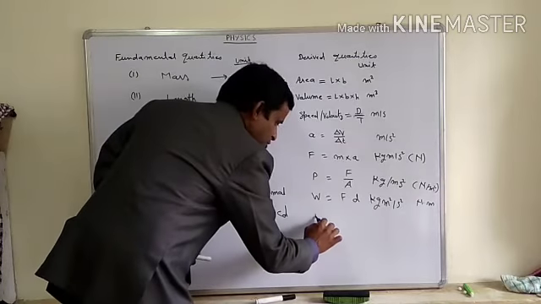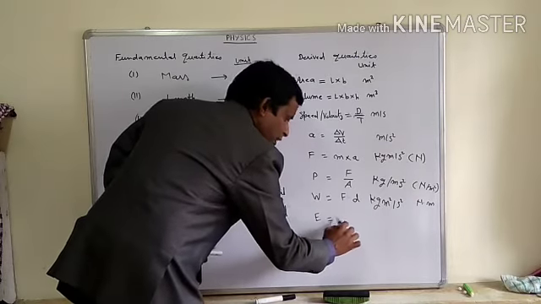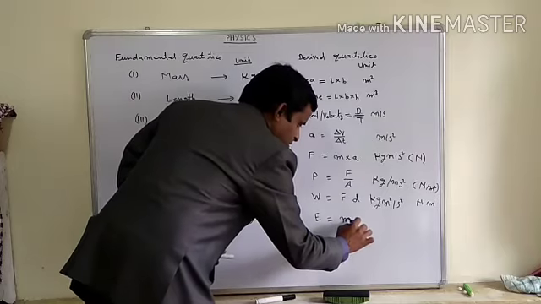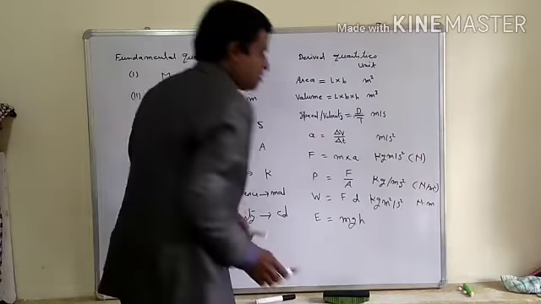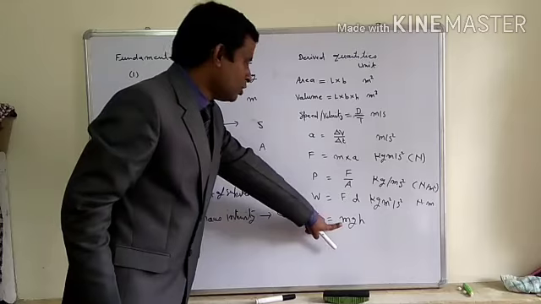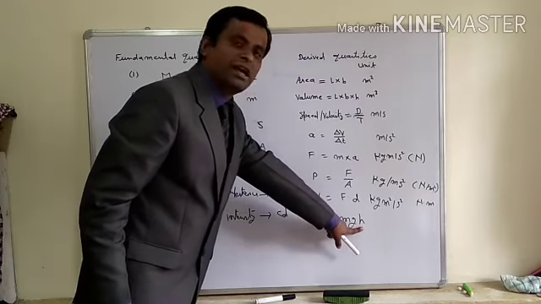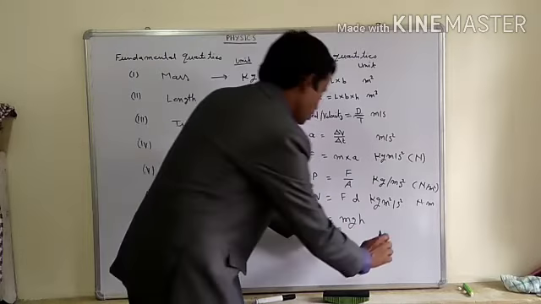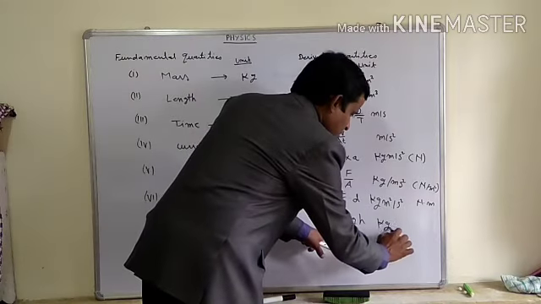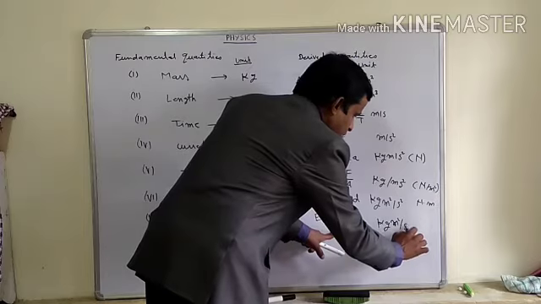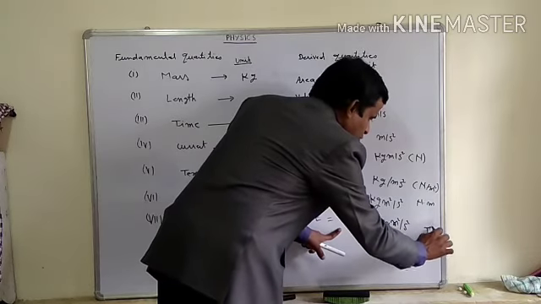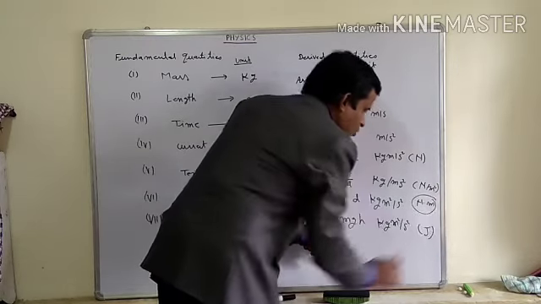Suppose I am taking potential energy, mgh. M is kilogram, g is meter per second square, and h is meter. So it will also become kg meter square per second square. It is also called joule.